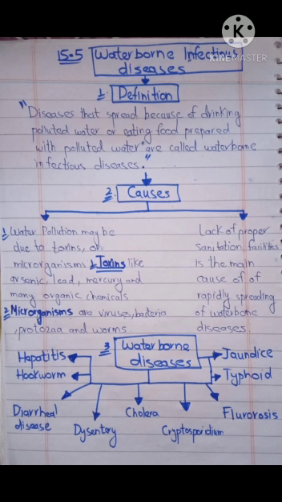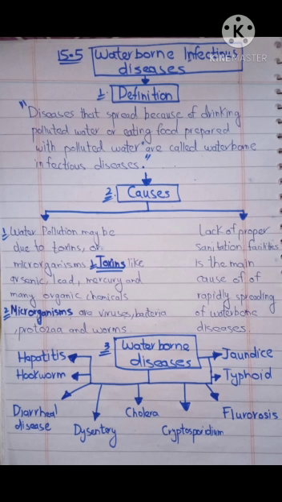Just listen to me and highlight it in your books carefully. Diseases that spread because of drinking polluted water and eating food prepared with polluted water are known as waterborne infectious diseases. Now students, what is meant by waterborne infectious diseases? The type of diseases that spread due to drinking polluted water and also eating food that is prepared with polluted water are known as waterborne infectious diseases.